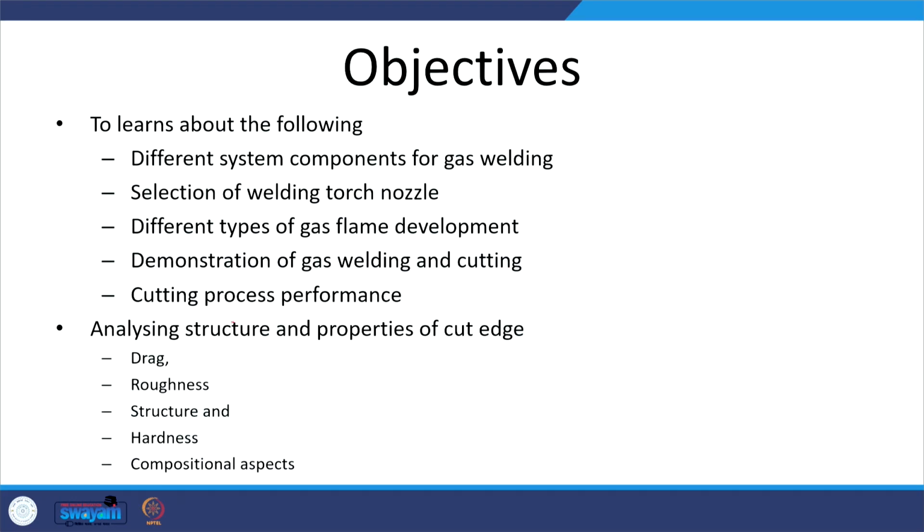And when the weld joint is developed or the cutting is performed, like say this is the plate which is cut along a particular line like this, when the cut is made, we will try to study the cut surface with regard to surface roughness, microstructure, hardness distribution, compositional variation if any is taking place due to the cutting, or the kind of drag or surface features that are produced on the cut edge surfaces.